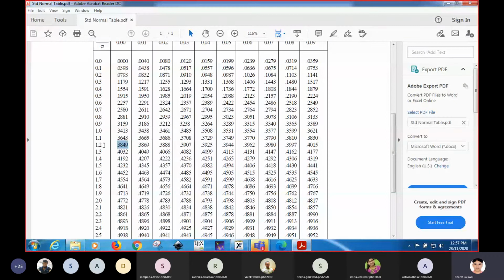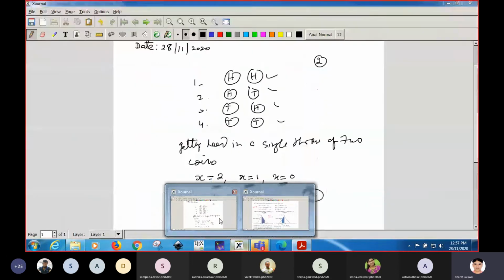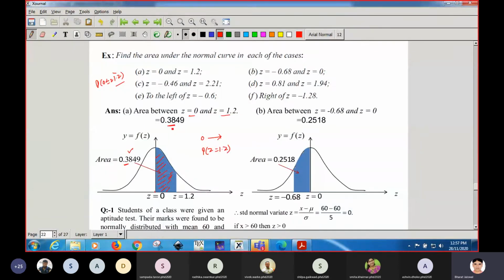Getting, students? So without integrating, we can directly find the value of the area under the curve between z equal to 0 and 1.2. It means 1.2 means 0 to something. If it was 1.3, it means 0 to 1.3. So the area is 0.3849. Getting, students? Yes, sir. Okay.